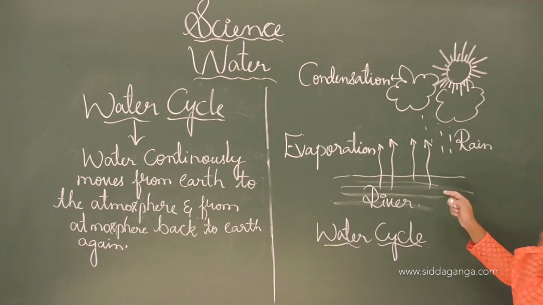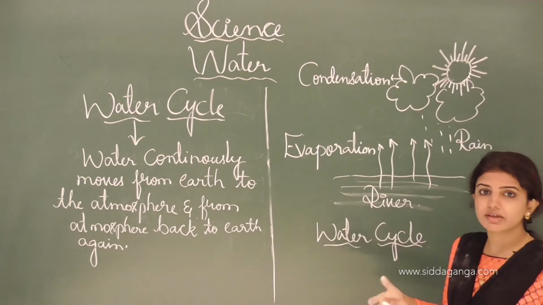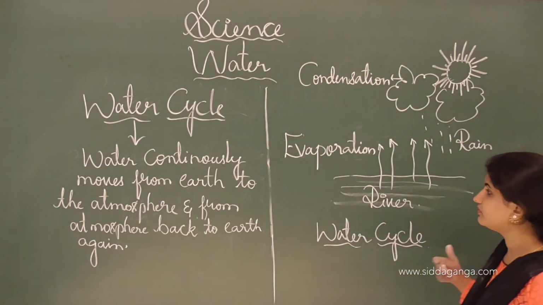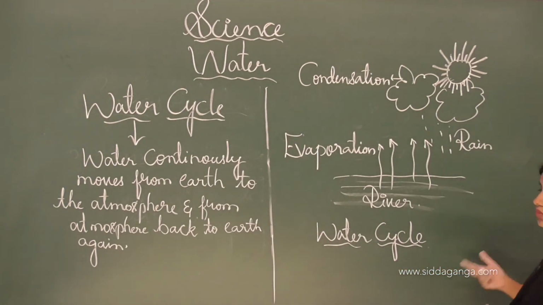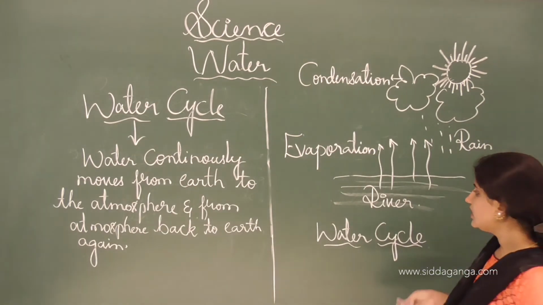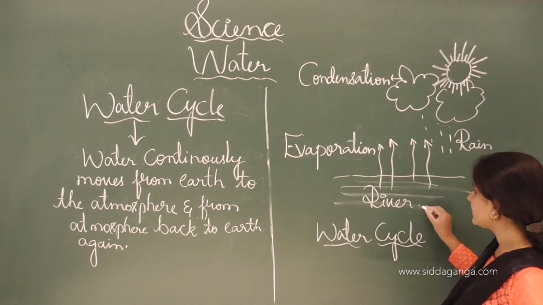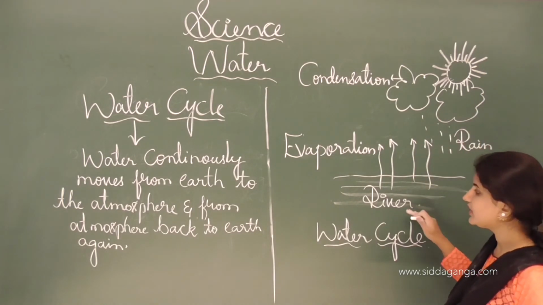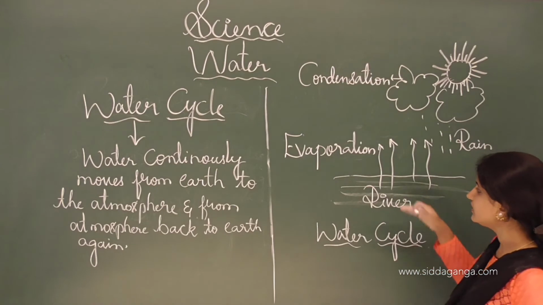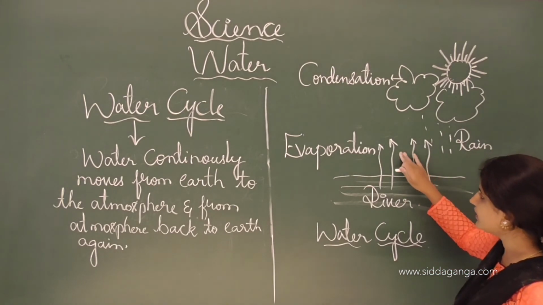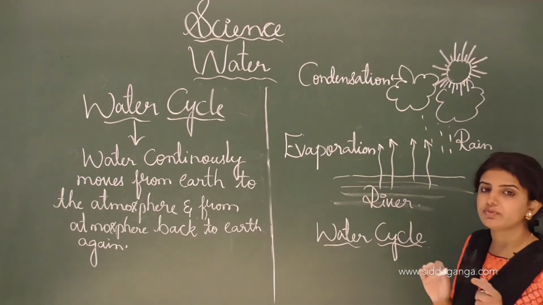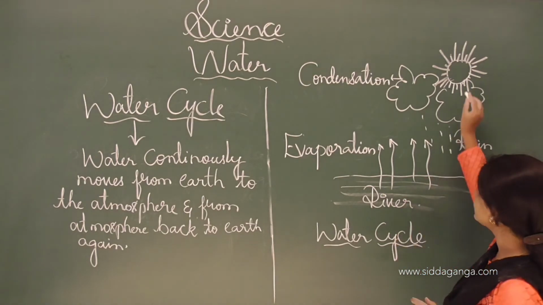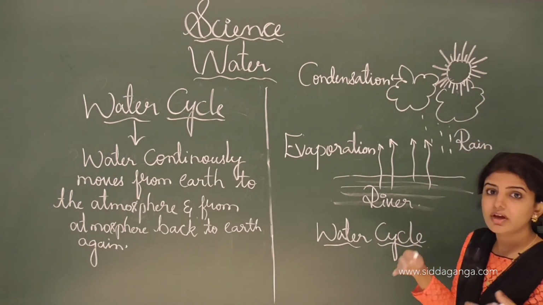And see, it is a cyclic movement of the water that takes place in nature, like that in the river. See, when the sun rays fall onto the river, the water gets heated up, and later the water evaporates slowly. Evaporation is a very slow process, and during the sun rays or the sunshine the